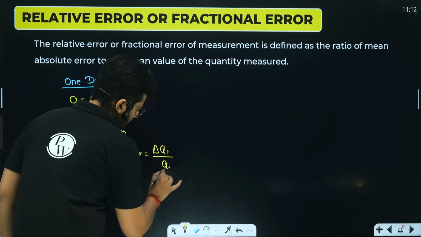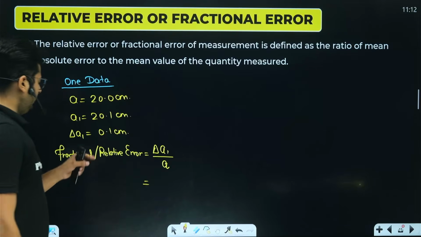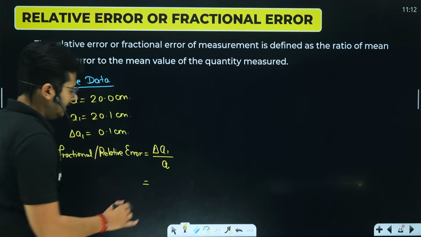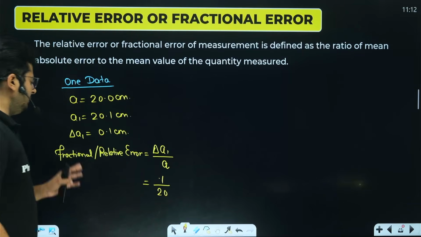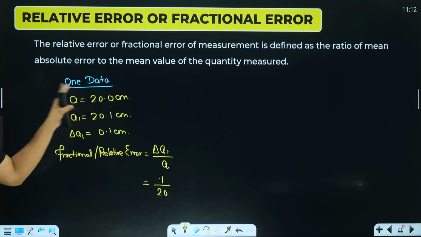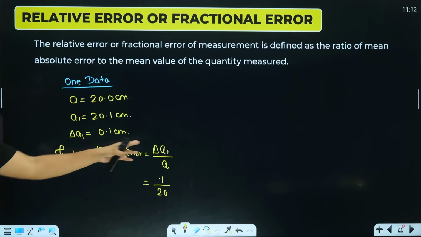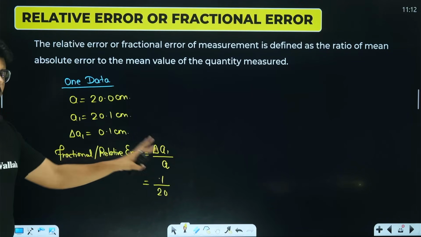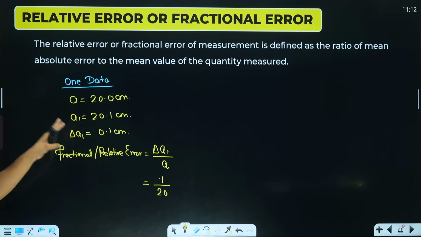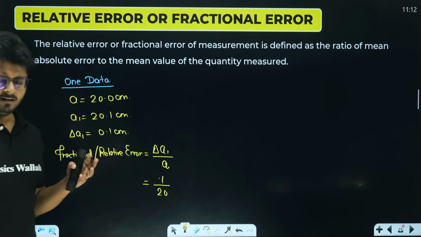upon the true value. So what is delta A1? Over here it is 0.1 and the true value is 20. 0.1 upon 20. That will give you the fractional or relative error in this measurement, right? So what is that? It is absolute error upon true value. That is the relative error in this situation when you only have one data.